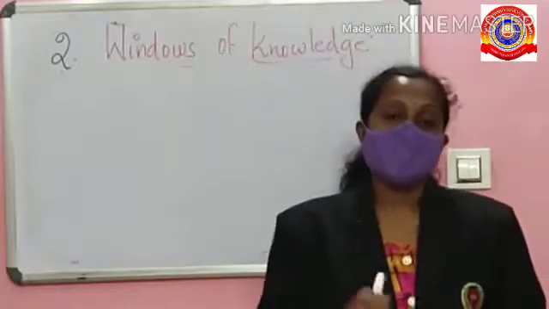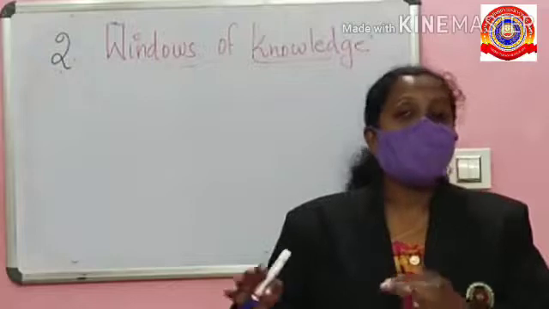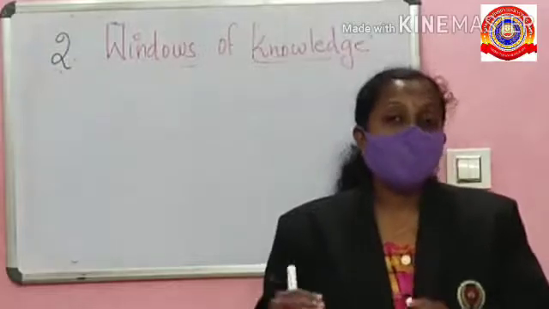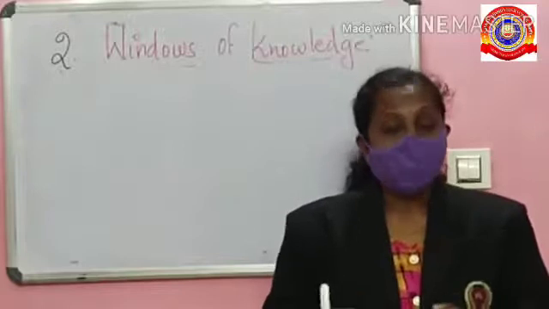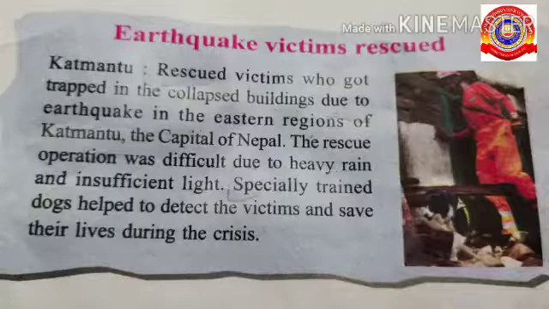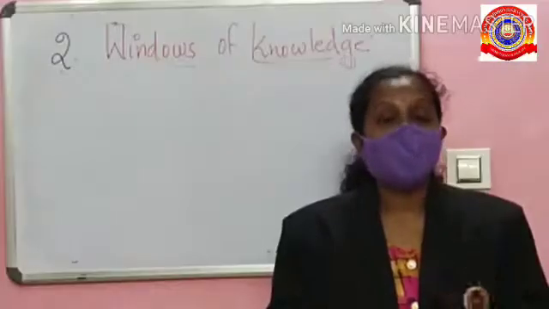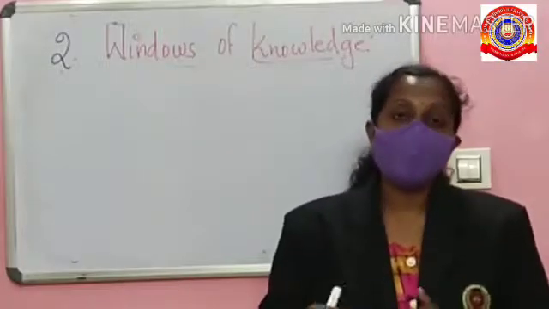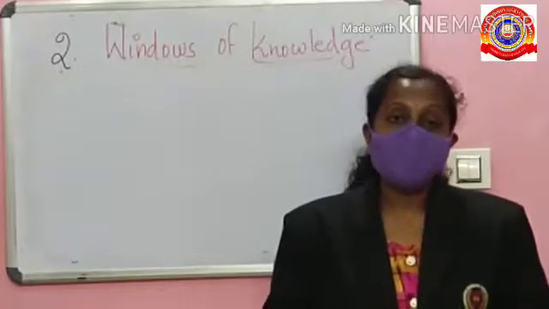Let's have a look. On the front page of this chapter, you can see a paper cutting. The heading is Earthquake Victims Rescued, and this incident took place in Nepal. Due to the earthquake, victims were trapped in the collapsed building, and a specially trained dog helped to detect the victims and save their lives. Here it states that more receptors are seen in animals than in human beings.